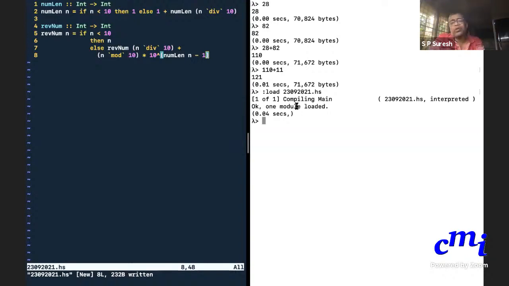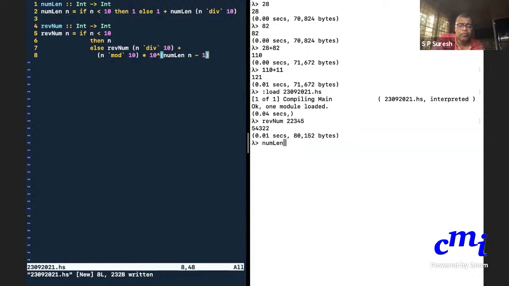When you come back, you don't need to again say load 2309 whatever. You can just say reload. Okay, colon reload, or in short colon R. Short for colon load is colon L. And that will load that. Now I can ask revnum of whatever number we have in mind, 22345. Oh, great, it seems to work.